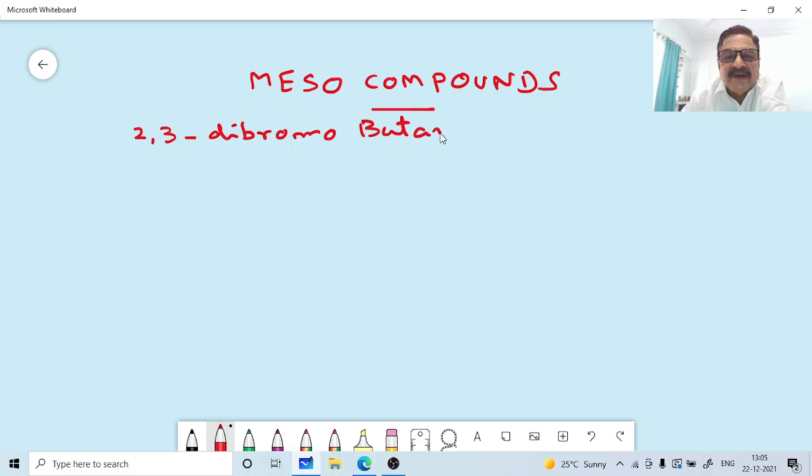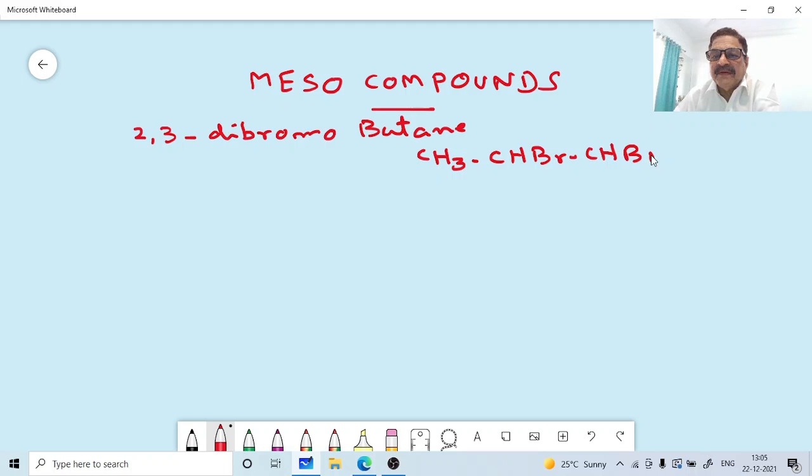So once you know what is a diastereomer, this will be very simple for you. 2,3-dibromobutane. This will be CH3, CHBr, then again CHBr, CH3. Okay, this is 2,3-dibromobutane. This compound has two stereogenic centers.